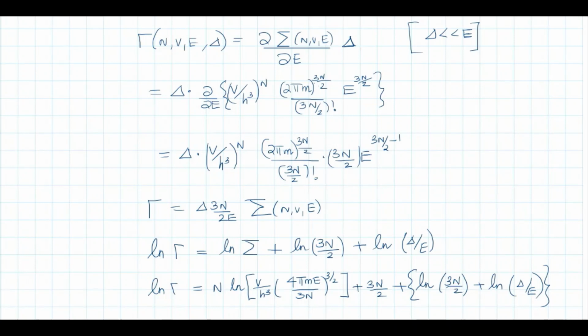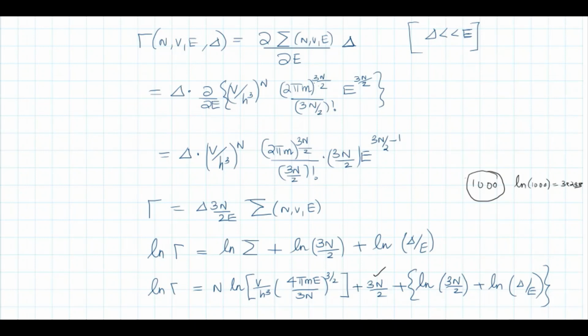If you have 1000, then what is the logarithm of 1000? The logarithm of 1000 is 3. This is a natural logarithm, so it will be 2.303 times that. So, compared to the original value, the logarithm will be very small. So, you have a 3N by 2 outside the bracket.